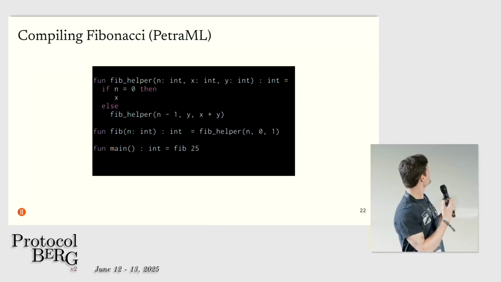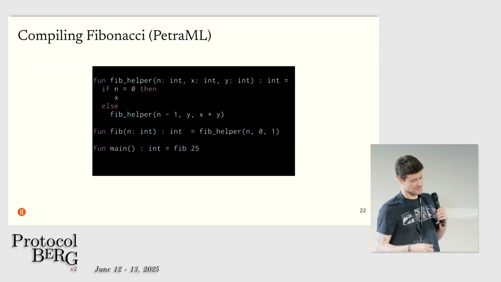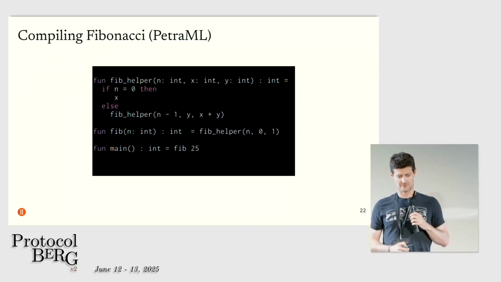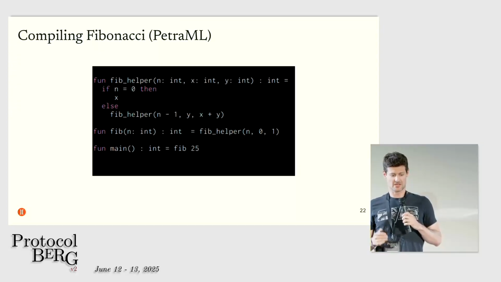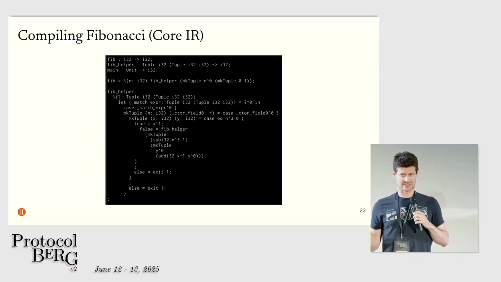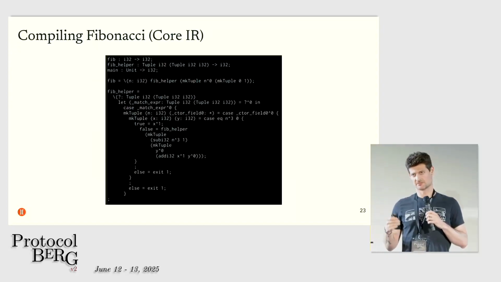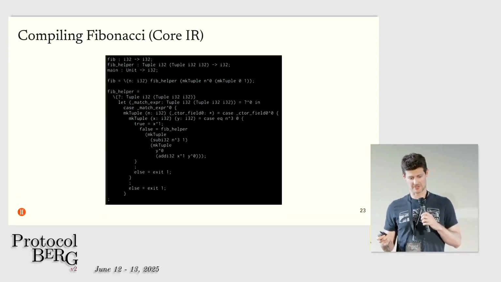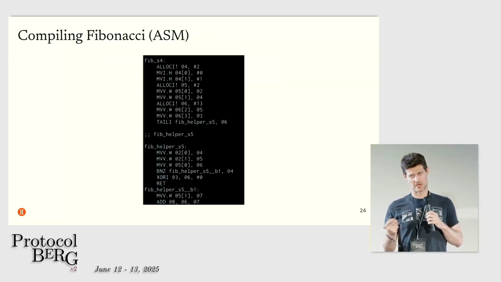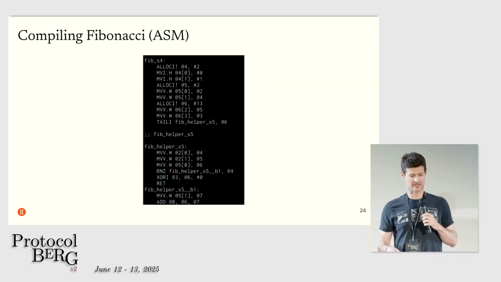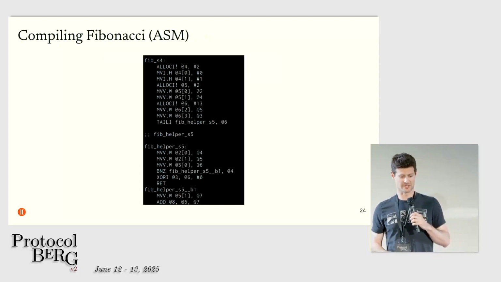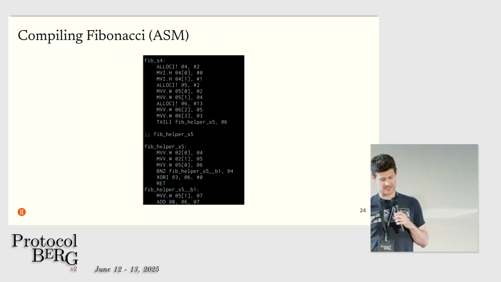So here's what some SML code for Fibonacci would look like. We have one intermediate representation called the core IR. This matches an analogous concept from the OCaml compiler, and this is very, very similar to that. And we can do optimization passes on the core IR, and then this is what the final compiled assembly code running through our compiler today looks like.